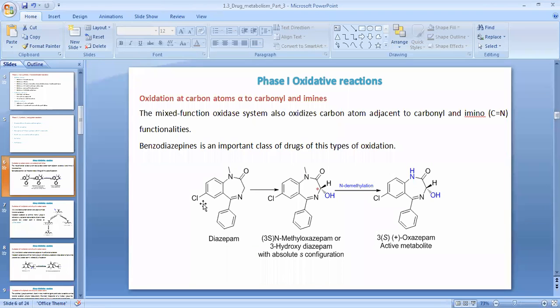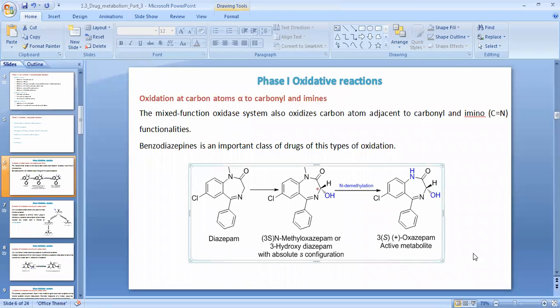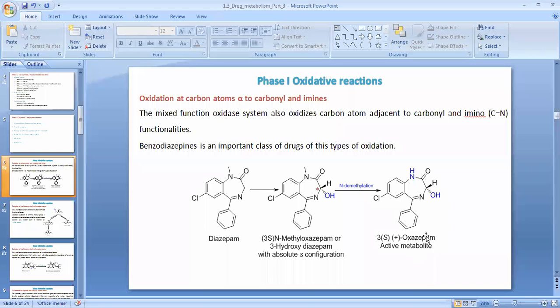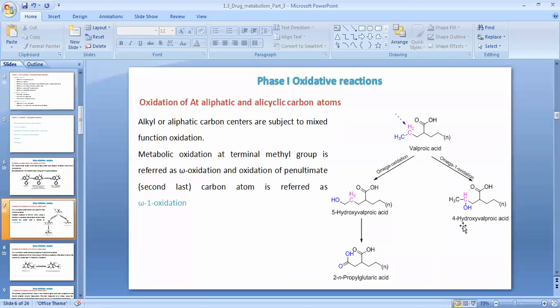So the types of enzymes we discussed at that time, A, B, C, D are the types of enzymes. A will convert the drug molecule into active, B will convert into inactive, C will convert into a toxic molecule, and D will convert into something else. So similarly, if this type of phase 1 metabolic reaction is done with the diazepam molecule, it will convert the drug molecule into what type of metabolite? An active metabolite, that is oxazepam, after phase 1 oxidation reaction.